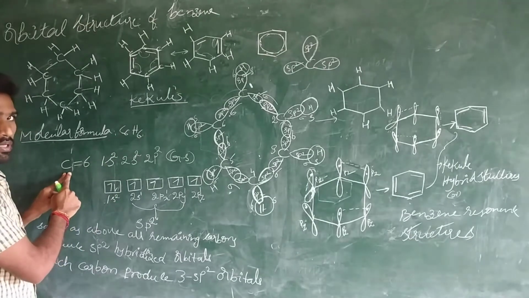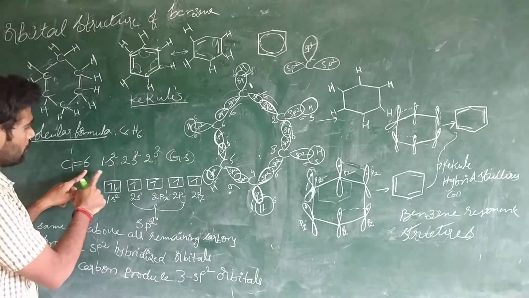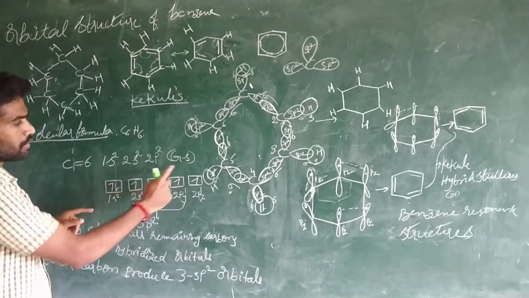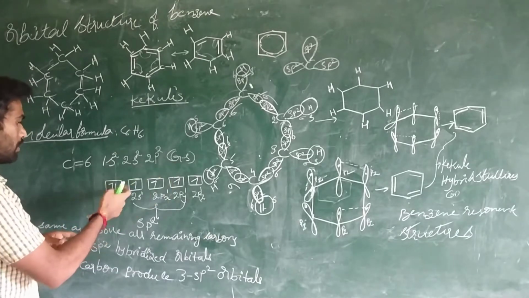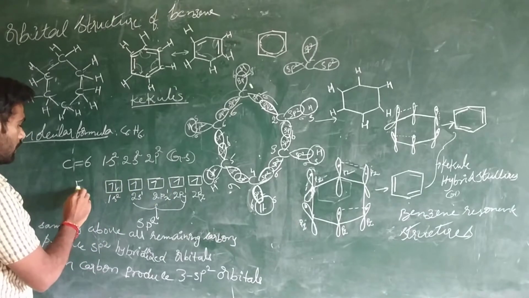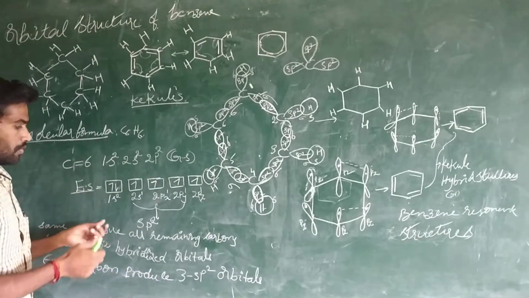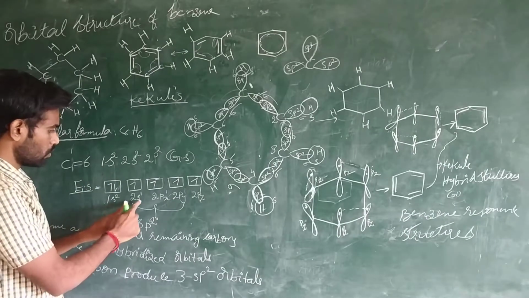The atomic number of carbon is 6 and the electronic configuration is 1s2 2s2 2p2 in the ground state. When this carbon undergoes excitation, the configuration changes to 1s2, 2s1.